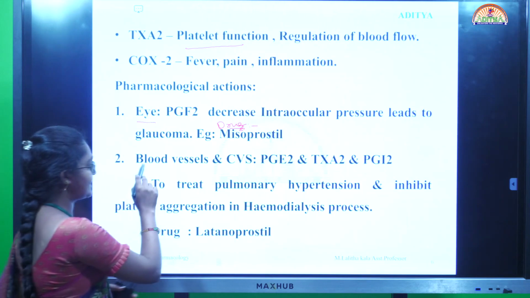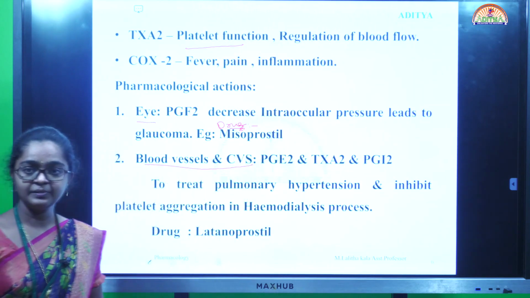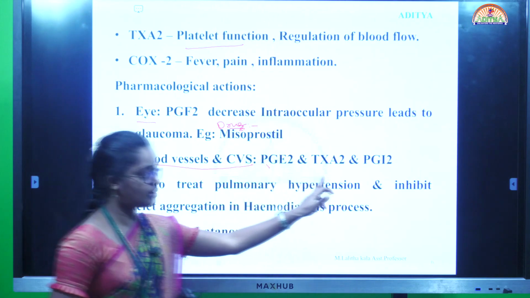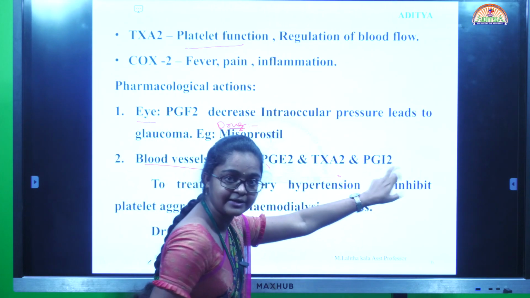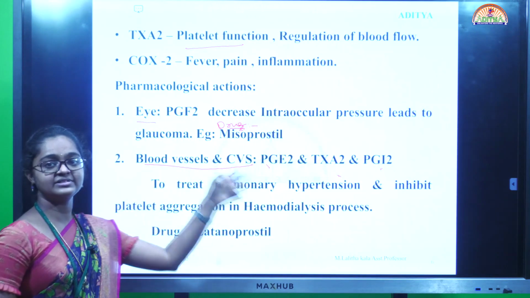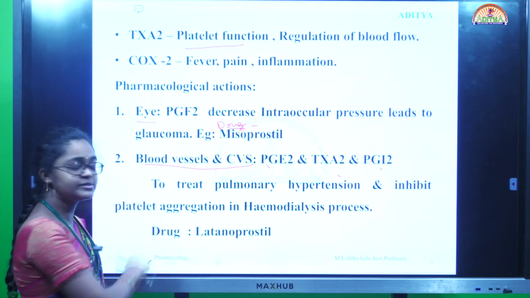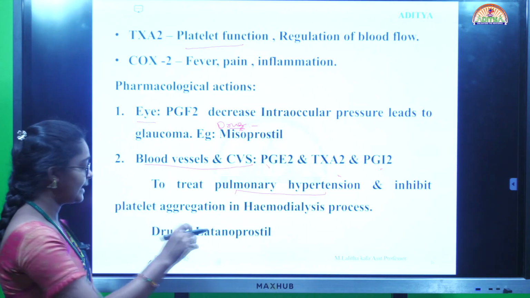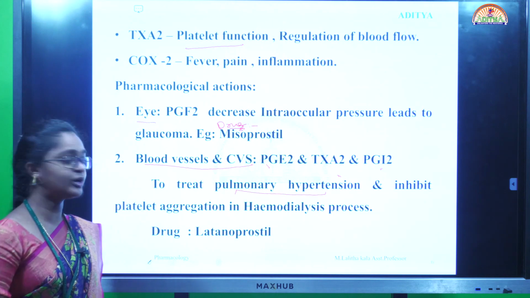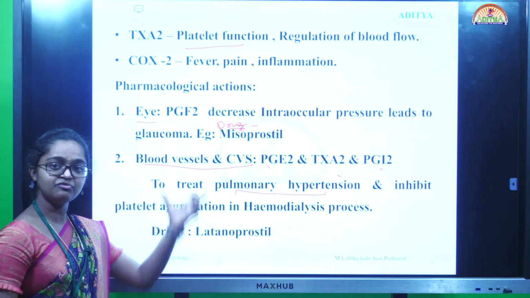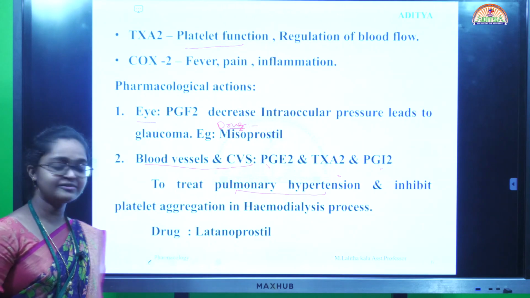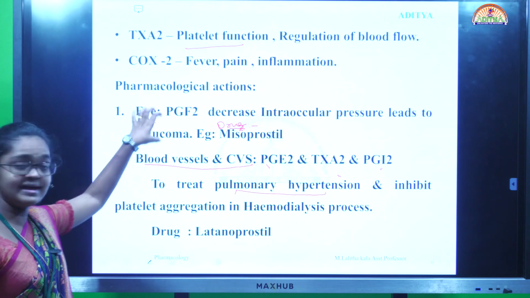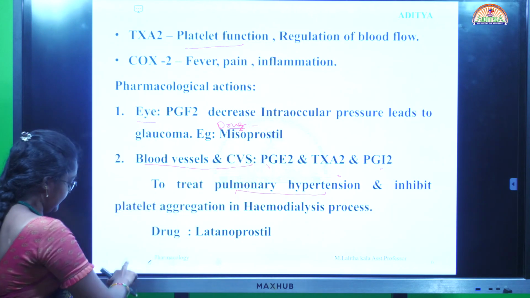Next is blood vessels and cardiovascular system: prostaglandin E2, thromboxane A2 and prostaglandin I2 are involved. It is used to treat pulmonary hypertension and inhibits platelet aggregation in the hemodialysis process. The drug involved in blood vessels and cardiovascular system is latanoprostol, and the drug involved in the eye is misoprostol.